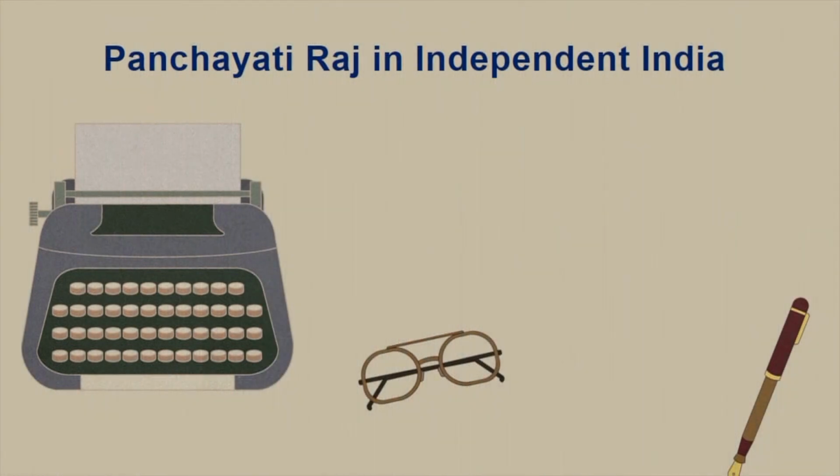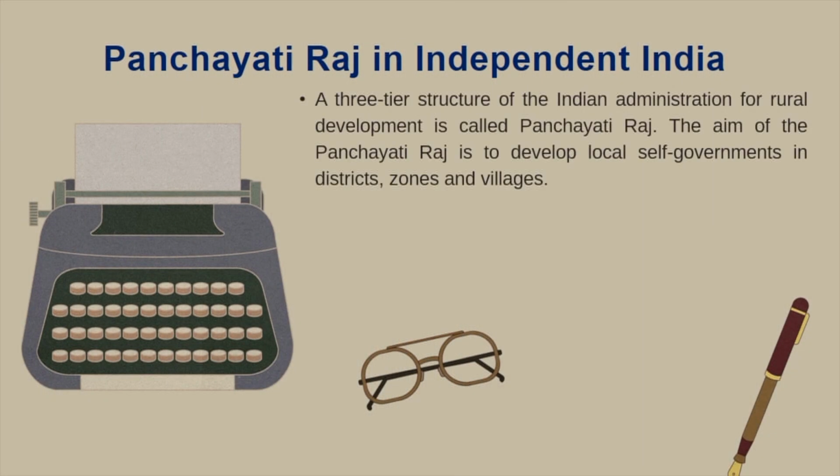Now, we look into the Panchayati Raj institutions in independent India. In independent India, we see a transformation of Panchayati Raj. What is that? It's a 3-tier structure of the Indian administration, especially for rural development, and it was termed as Panchayati Raj.